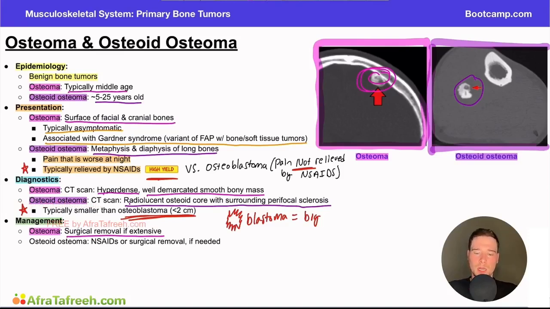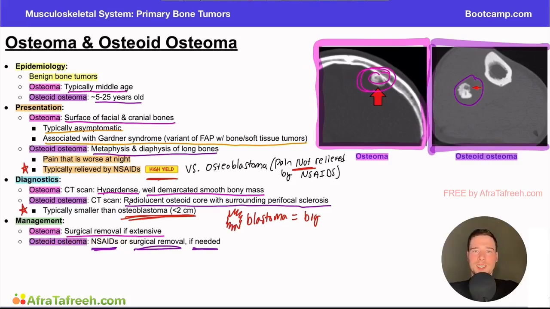When we look at the osteoid osteoma, we talked about the importance of anti-inflammatories for symptom management and that these do respond to anti-inflammatories versus the osteoblastoma, which does not. And these patients can also have surgical removal as well if needed. Again, if it's asymptomatic, it's not causing problems, we don't go chasing it. We don't go and do an interventional thing. If it's causing symptoms, then we have that discussion a little bit more with our patients.